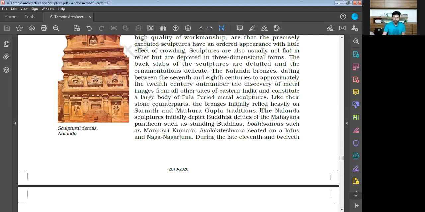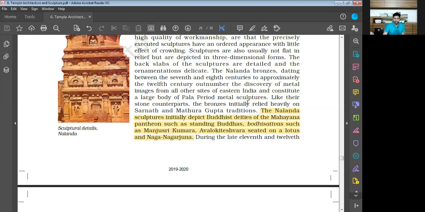So now they are talking about the initial sculptures that we find at Nalanda. Pantheon means the types of deities of Mahayana Buddhism. So there we can find these types of sculptures from Mahayana Buddhism: standing Buddha, then Bodhisattvas such as Manjushri Kumara, Avalokiteshvara seated on a lotus, and Nagarjuna.